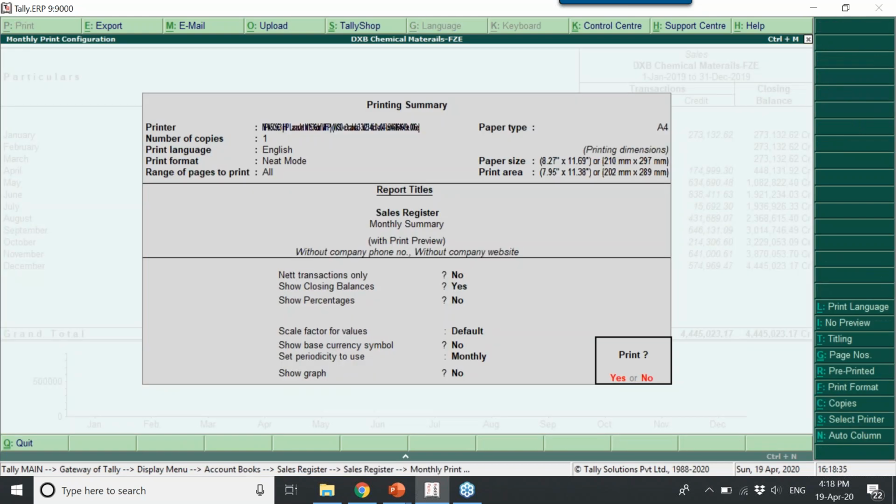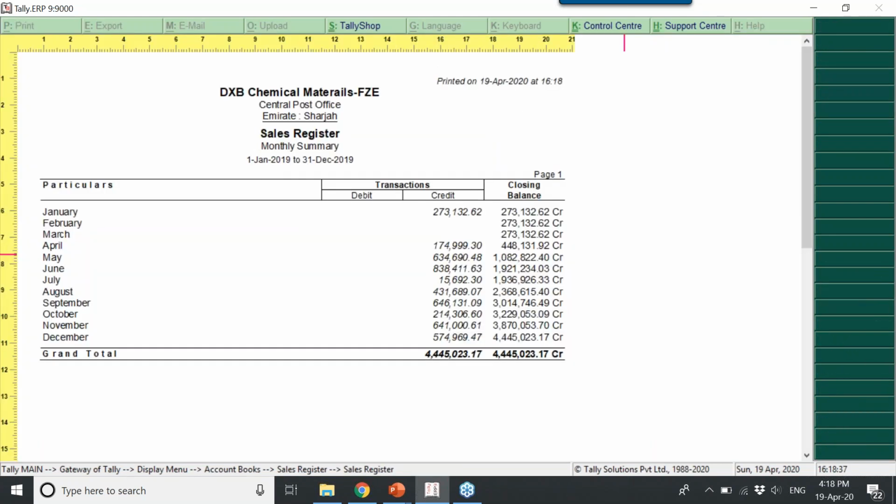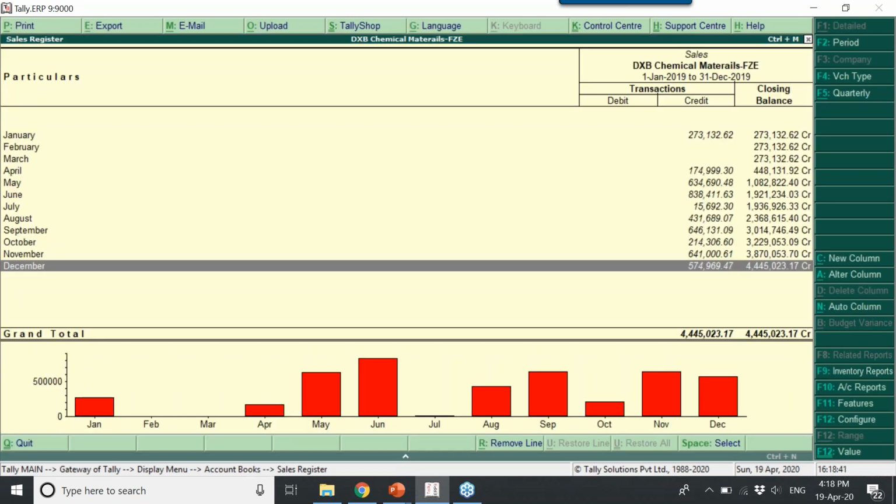From this screen, if you say Alt P, you are printing this.